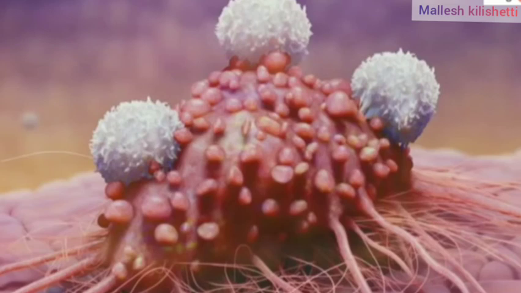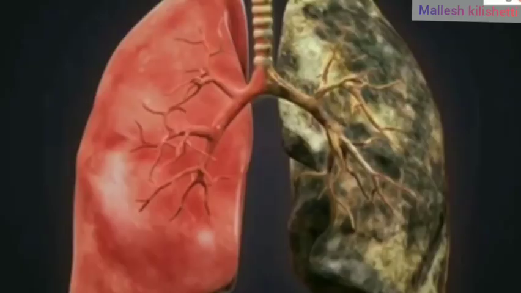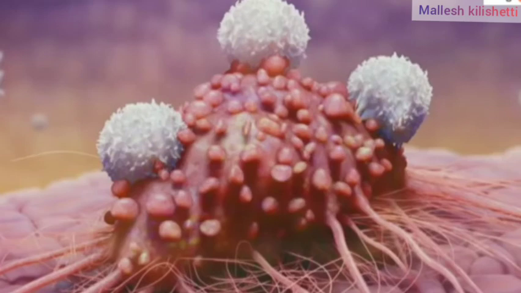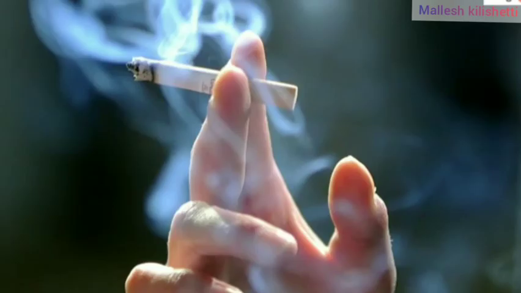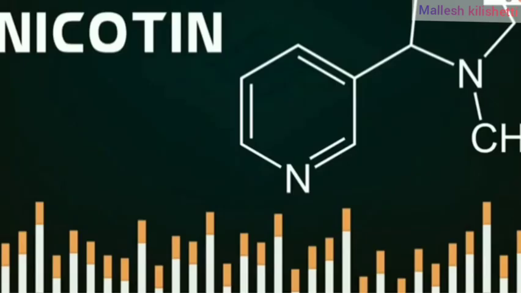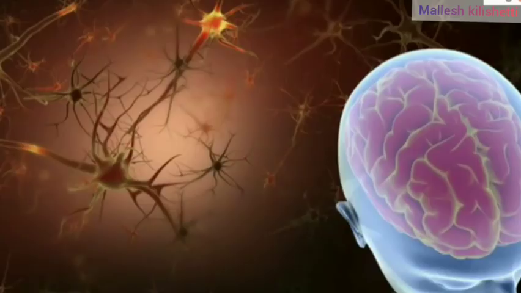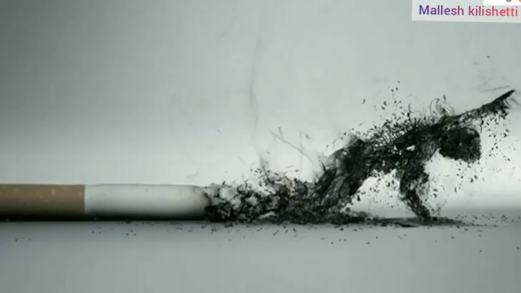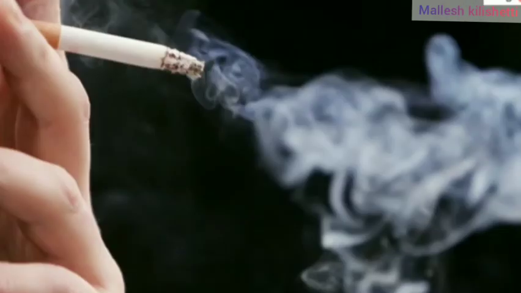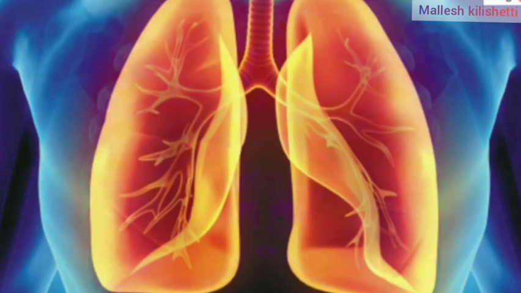The National Cancer Institute said that smoking is very injurious, and we can see how the lung cells are damaged. DNA cells are damaged, and our whole human system is damaged. Nicotine, one chemical contained in cigarettes, affects the nervous system and brain, so our body development is damaged. Smoking means you consume and damage your own health, so you must avoid smoking. Around smoking people also, you should maintain some distance.